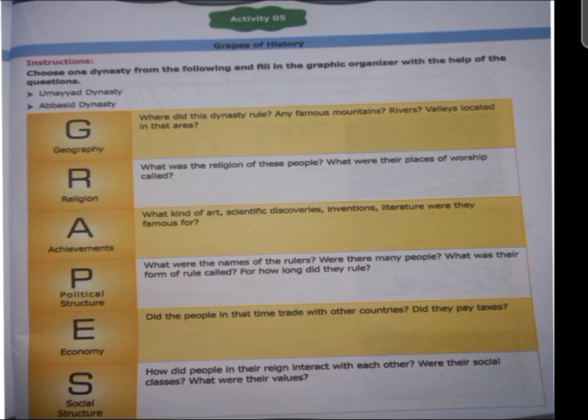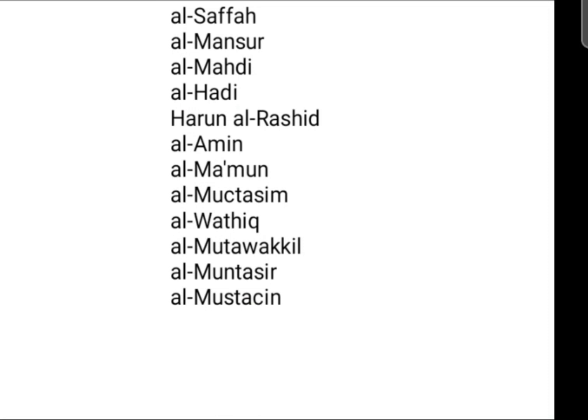The next one is: what were the names of rulers? There were many people. What was their form of rule called? For how long did they rule? Students, there are some names of some rulers. I have given them for your help. You can take other information from your book.